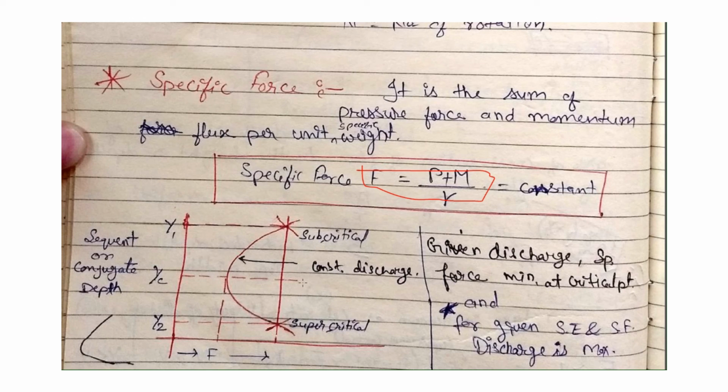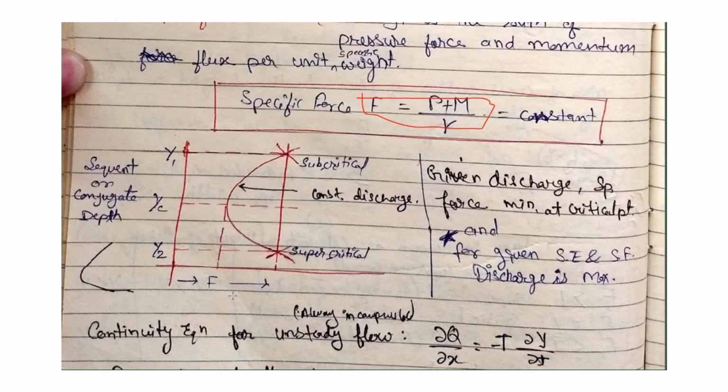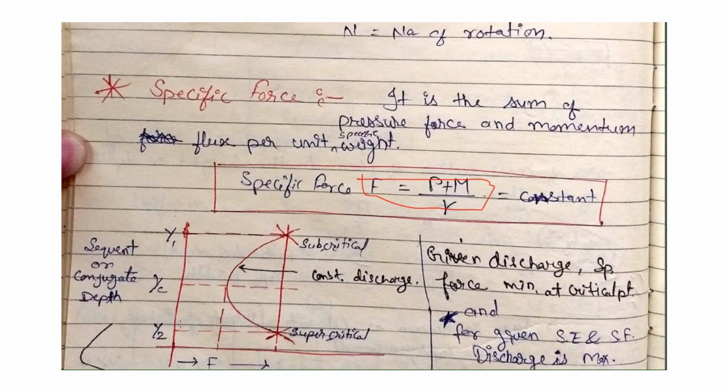For a given discharge, the specific force is minimum when the flow is critical. That means at the critical velocity for a given discharge, the specific force is minimum.